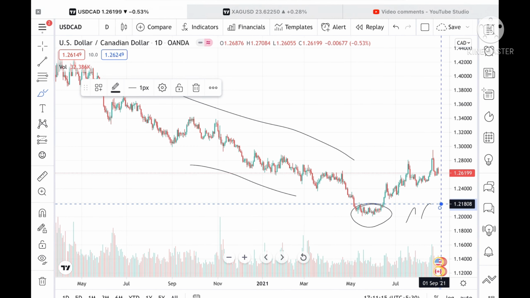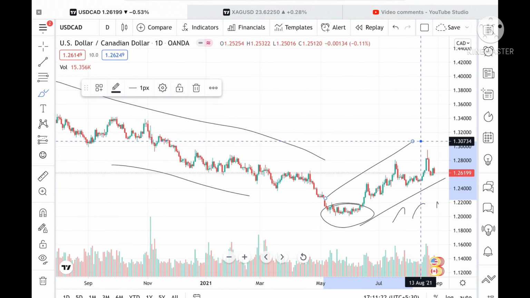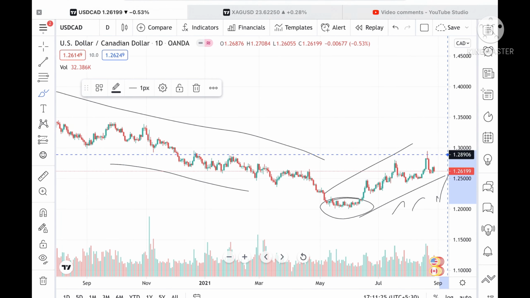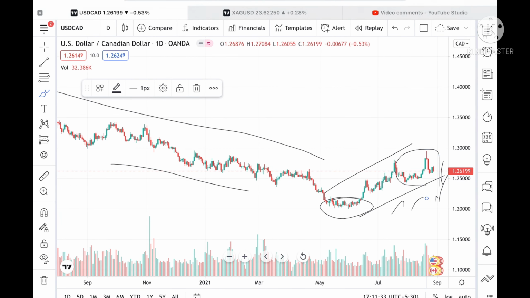Suppose if the price comes to around 1.21808, then we should be on the selling side. Now it is currently moving on the upside, so a range is made, a range of around 1.28343 and a low of around 1.24258. Now it is trading at around 1.26199.